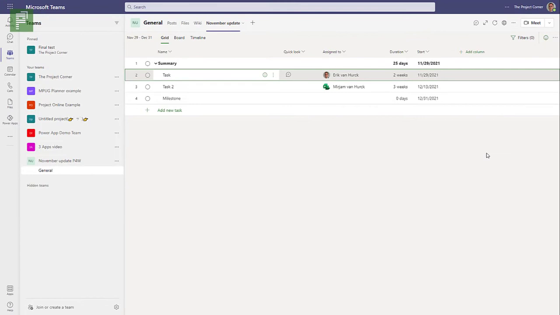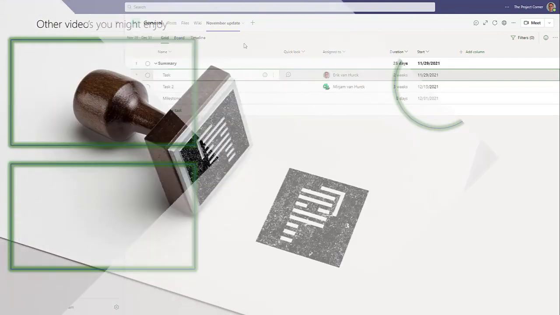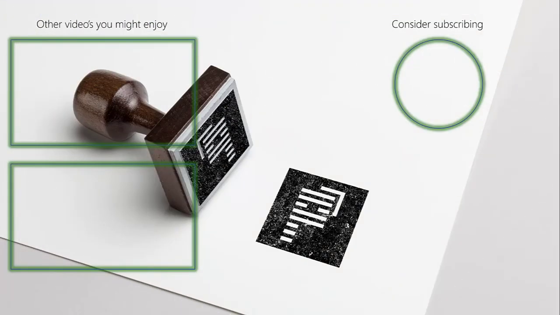It's actually a big update if you come to think of it, where there is more integration with Project for the Web and tools such as Microsoft Teams. And Project for the Web updates regularly.